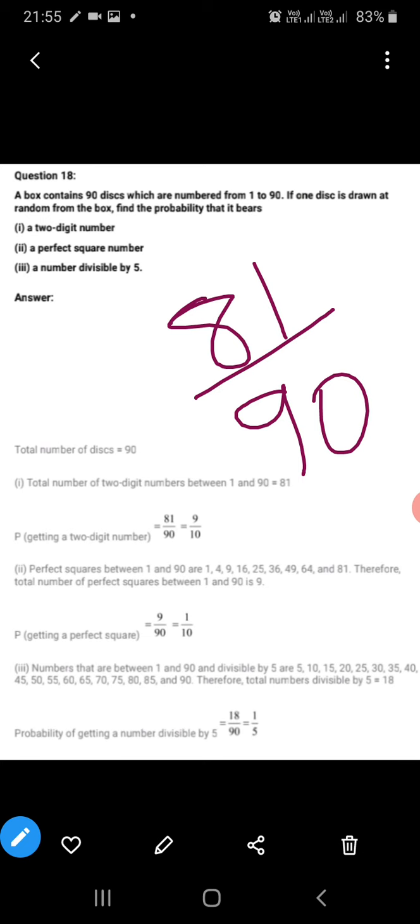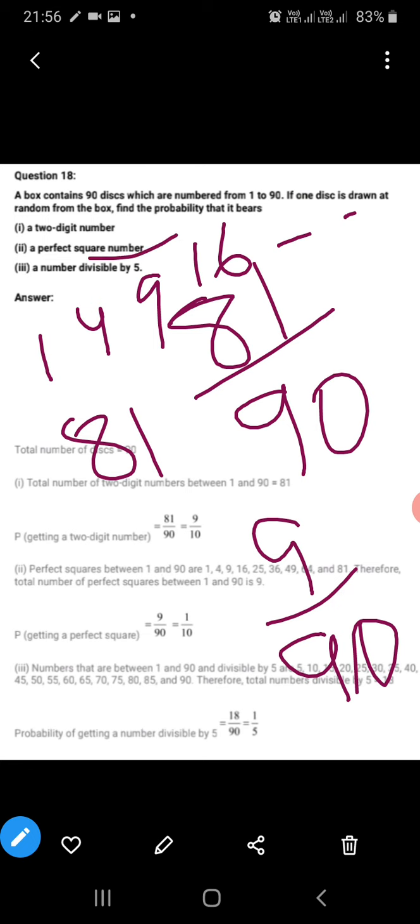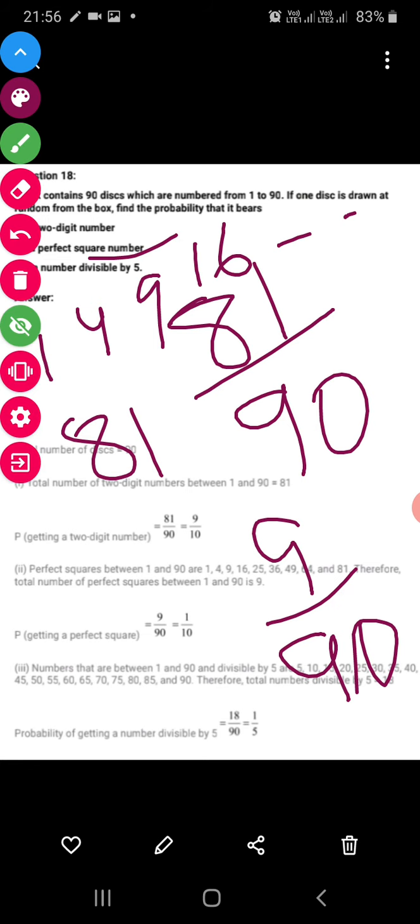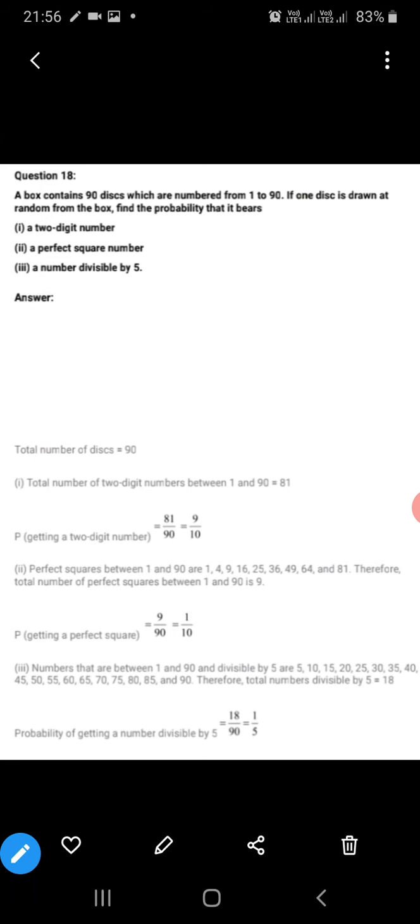If we say perfect square, 1 is a perfect square, 4 is a perfect square, 9 is a perfect square, 16 is a perfect square, and so on till 81. So these are 9 in number. 9 upon 90 is the answer of the second part, perfect square. They are asking the probability that the die bears a perfect square number. So perfect square numbers from 1 to 90 are 9 in number.